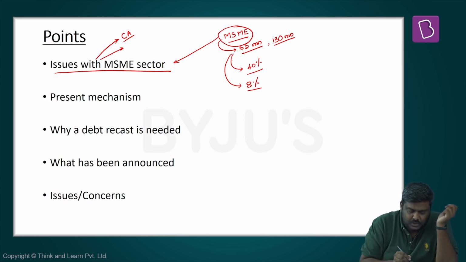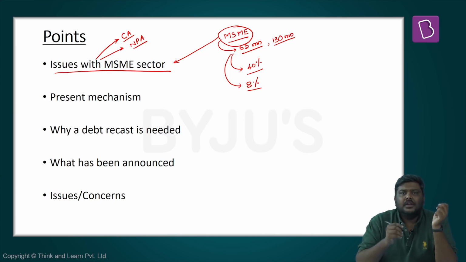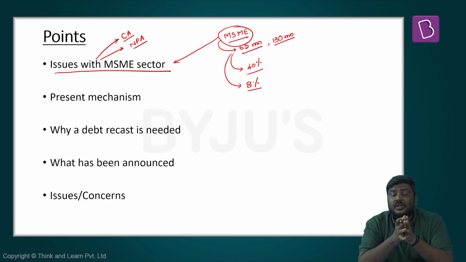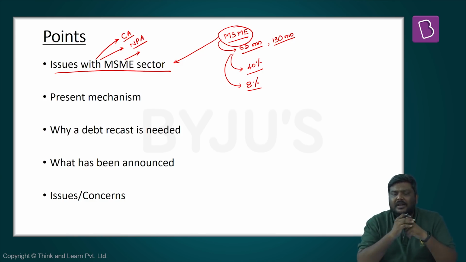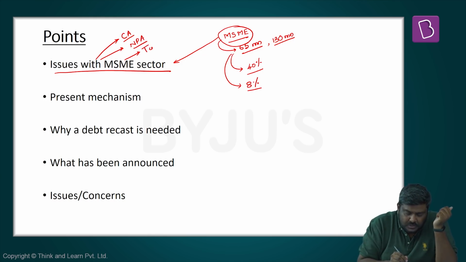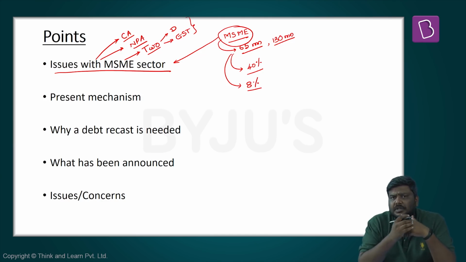Apart from this, there is also the issue of non-performing assets. A very high number of loans which have been given to the MSME sector have become NPAs over a period of time. This is another issue. The third and very important issue which has led to this particular debt recast is the impact of the two reforms introduced by the present government: the reform of demonetization as well as the reform of GST. Both of these reforms were implemented one after the other, and there is no denying the fact that these two reforms disrupted the supply chain management in the MSME sector. Even today, the MSME sector is yet to come out of the effect of these reforms.